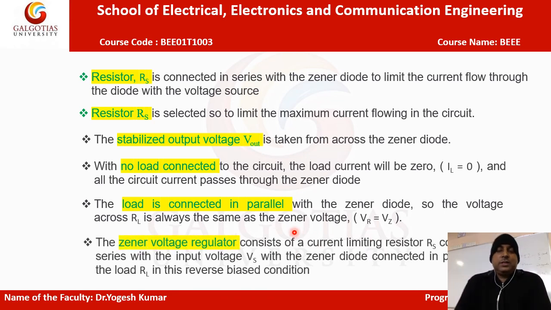The next point is that the Zener voltage regulator consists of a current limiting resistor RS. I already told you that it acts in series with the input voltage Vs. We apply the input voltage Vs, and RS is connected in series with it, with the Zener diode connected in parallel with the load resistance. As already told, if the load is connected in parallel with the Zener diode, we get the same output voltage, VR equal to VZ. All this is in the reverse bias condition.